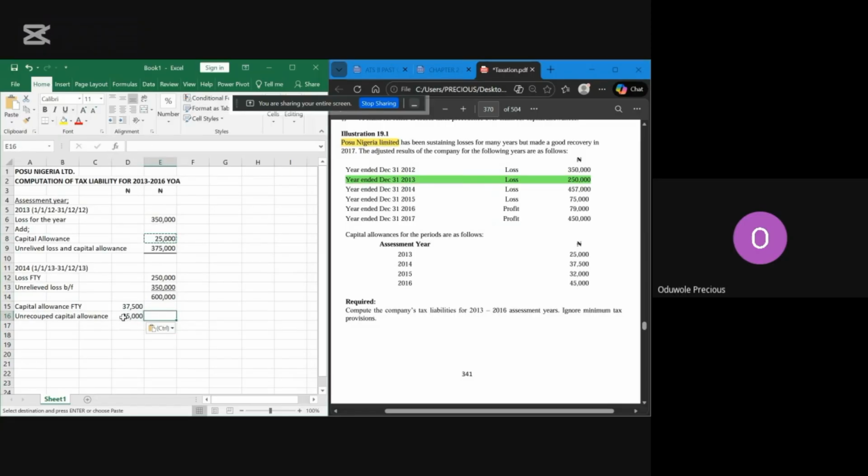Then when you add these two together, it should give us, equals to sum, 62,500. So 62,500. Then when you add the two together, it should give you unrelieved loss and capital allowance. Yeah.